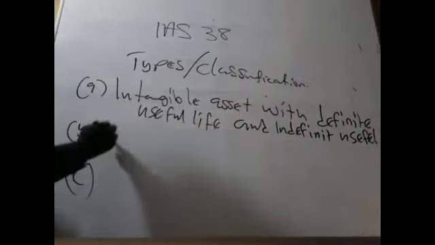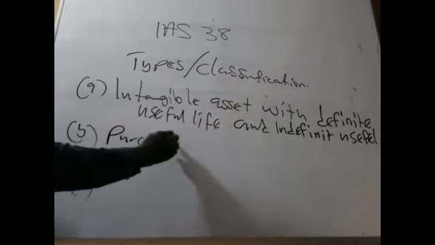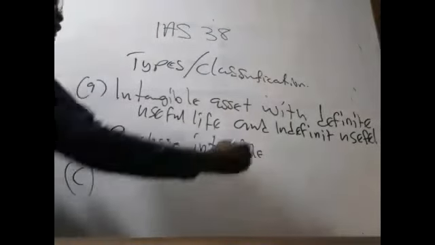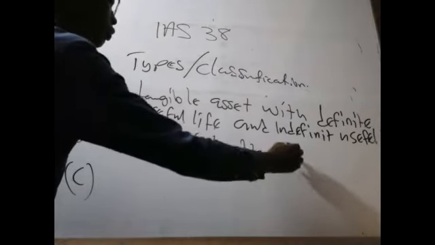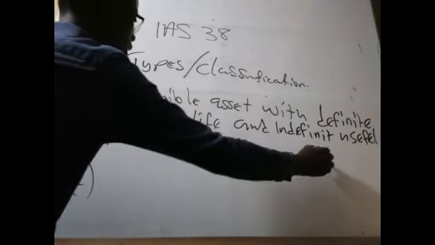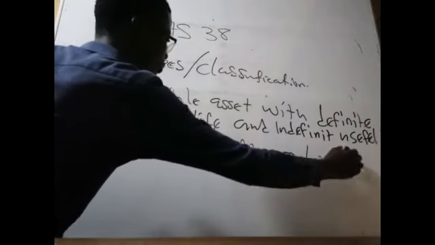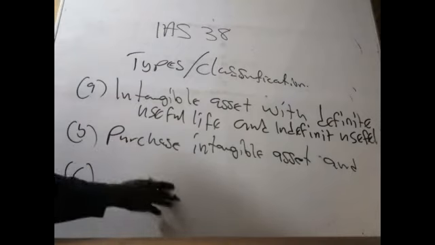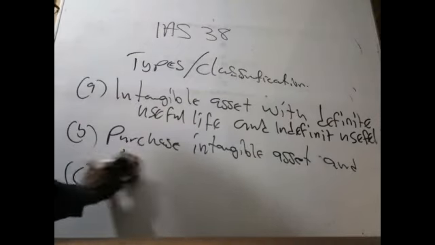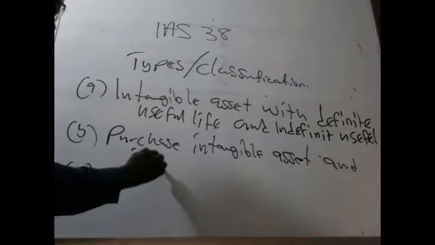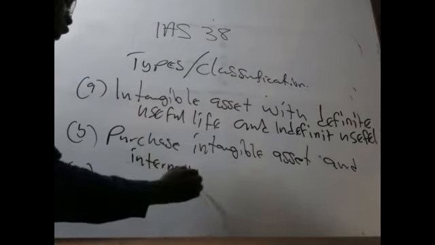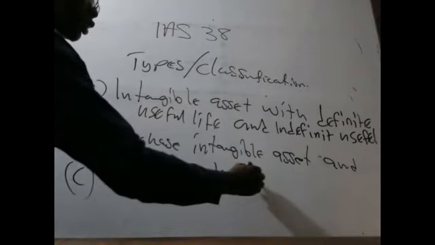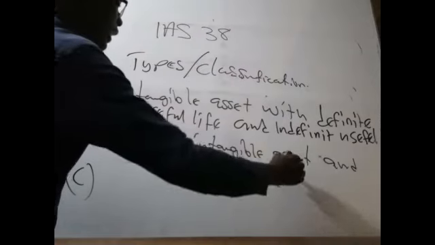Then move on to purchased intangible assets versus self-developed, or internally constructed or developed, intangibles.